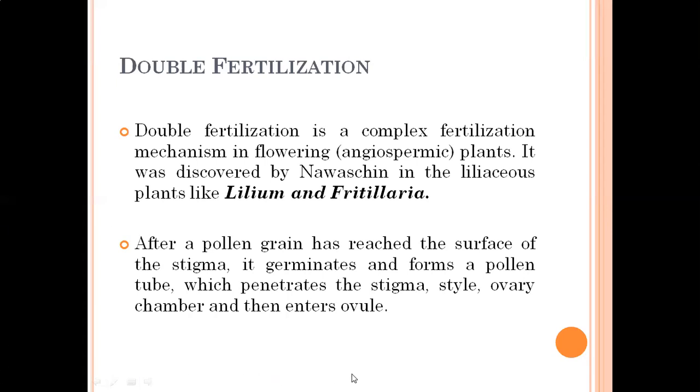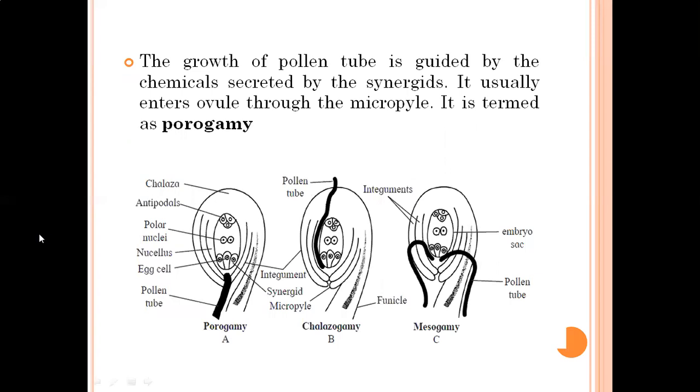Once more I will repeat this mechanism. When pollen grain is deposited on the surface of the stigma, the pollen grain germinates. Germination means there is entry of the pollen tube inside the style. That pollen tube has two male gametes and a nucleus. These two male gametes travel through the style up to the ovary of the flower, and then enter the ovule through the micropyle.